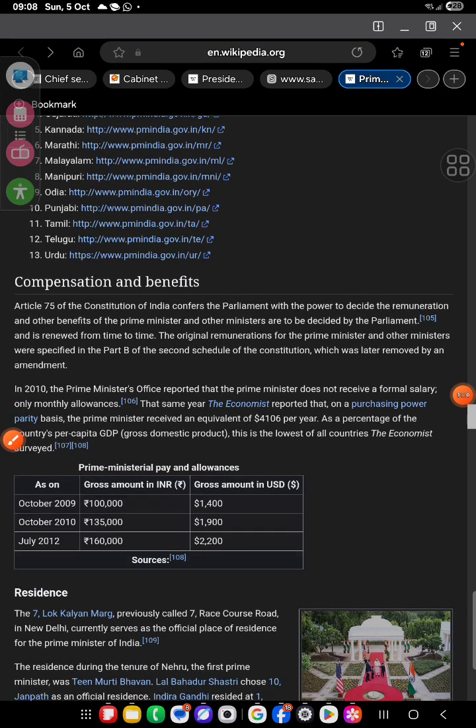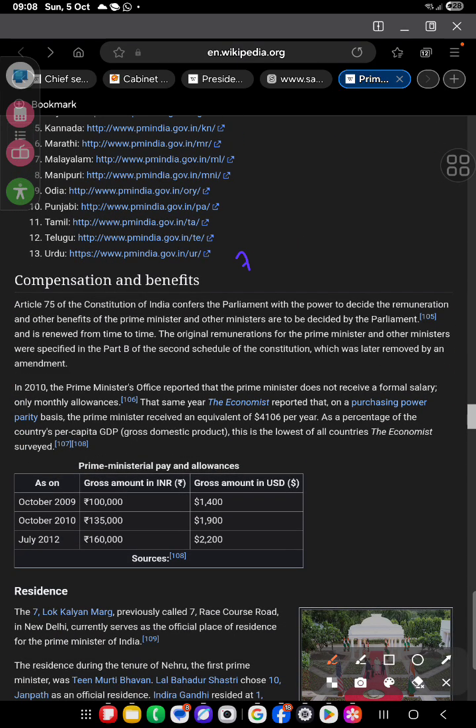And now compensation and benefits. Article 75 of the Constitution of India confers on Parliament the power to decide the remuneration and other benefits of the Prime Minister, and to revise them from time to time. The original remuneration of the Ministers and Prime Minister was in Part B of the Second Schedule, which was later removed by an amendment.